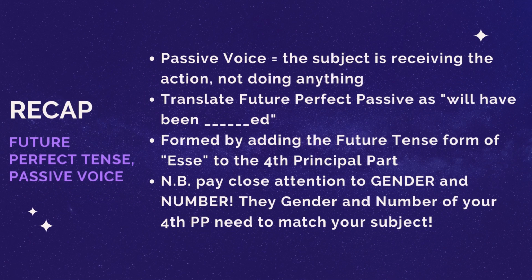So let's recap this video. You have future perfect tense passive voice. Remember the passive voice, we've been saying in all these videos on passive voice, the subject is receiving the action. It's not doing anything. That's what makes it passive. For future perfect passive, we translate it as will have been blanked, right? So the blanked part is whatever the simple past tense form of your verb is, and you put will have been in front of it. The will have been is what makes it future perfect passive, okay? To form the future perfect tense, passive voice, you take the fourth principal part and you add esse to it, right? So fourth principal part plus the future form of esse is future perfect passive.